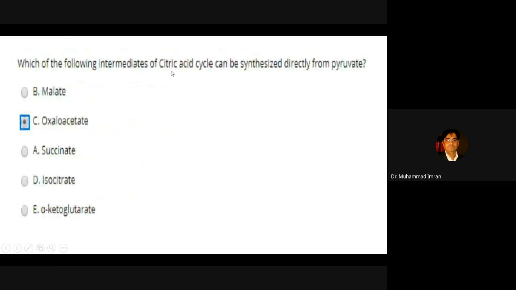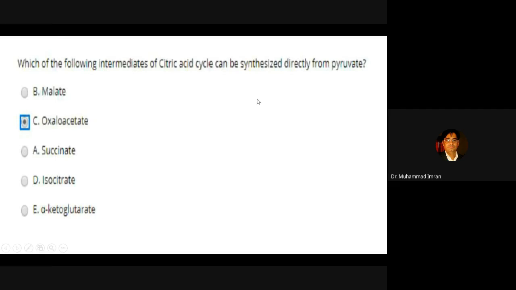Which of the following intermediates of the citric acid cycle can be synthesized directly from pyruvate? Pyruvate is changed into oxaloacetate with the help of pyruvate carboxylase, which requires three things. One is A, B, C. A means ATP, B means biotin as a cofactor, C means carbon dioxide, added as a carboxyl group to pyruvate.